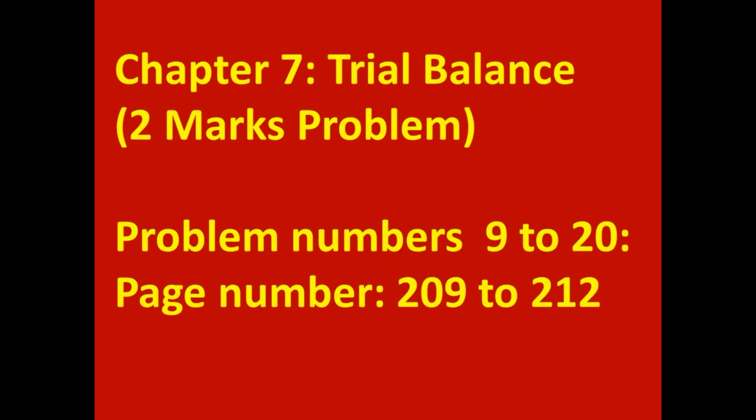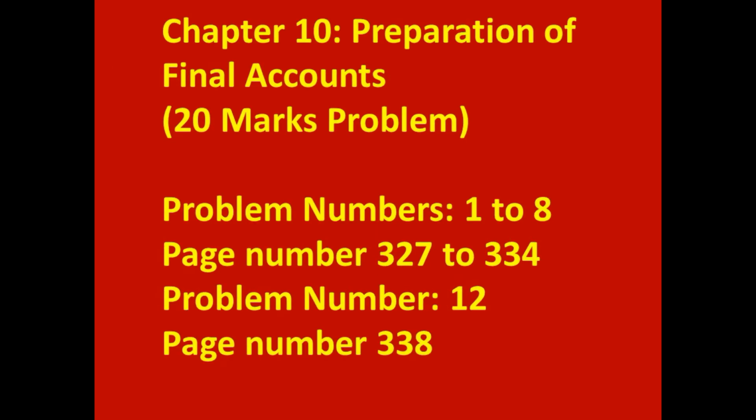Then 7th chapter, trial balance. From this lesson, student may get one 2 marks theory question or one 2 marks problem. Important problems are from 9 to 20, textbook page numbers 209 to 212. Come to the 10th chapter, preparation of final accounts. From this topic, student gets one problem for 20 marks.